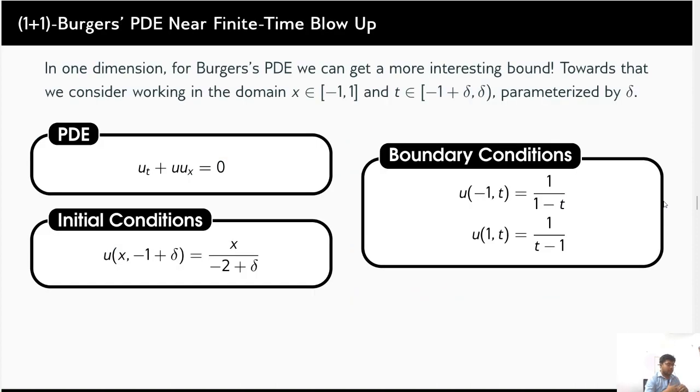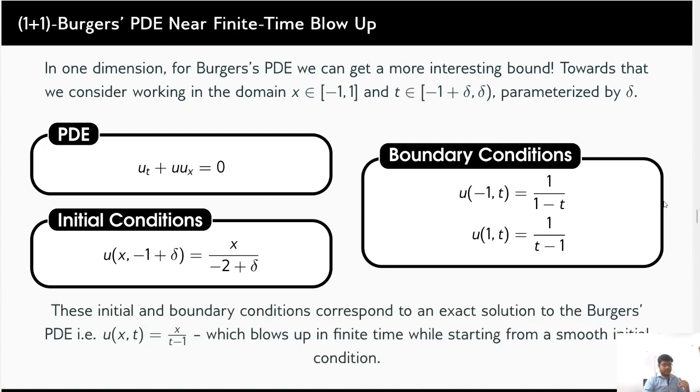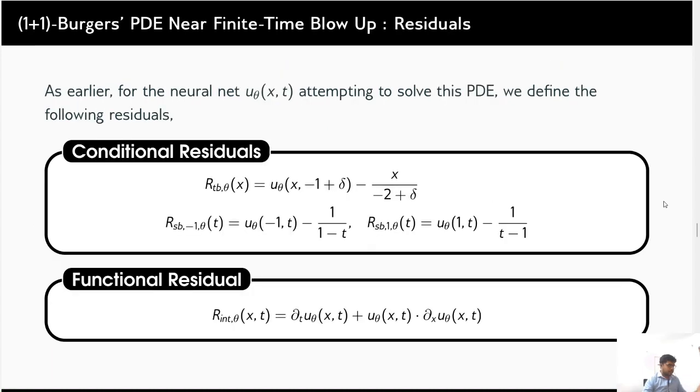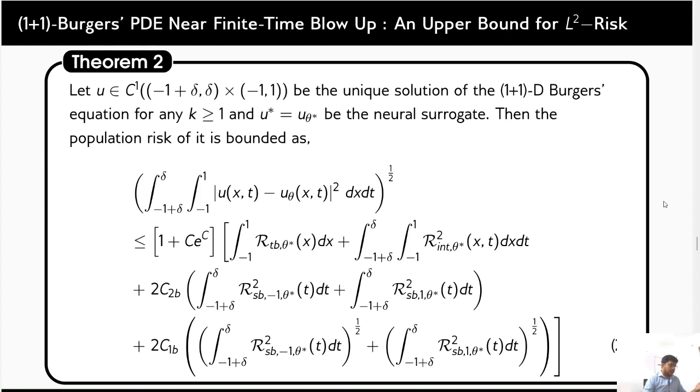Similarly, we do analysis for 1 plus 1 Burgers where the PDE, the initial condition and boundary condition are defined respectively. These initial condition and boundary conditions correspond to the exact solution to the Burgers, which is u equal to x by t minus 1. This solution blows up as t goes to 1. Similarly, we define conditional and functional residuals, and theorem 2 gives an upper bound for the square root of the L2 risk in terms of residual and some constants.